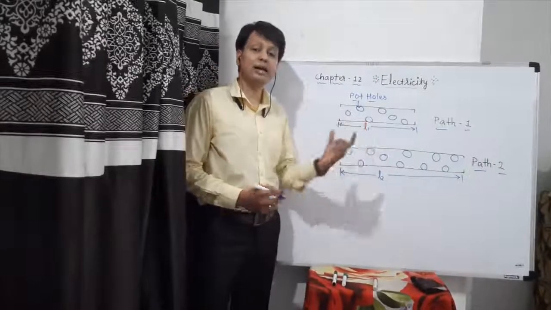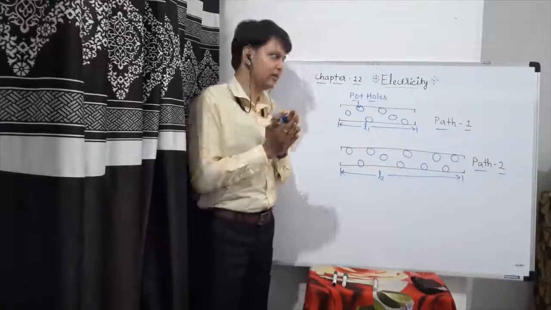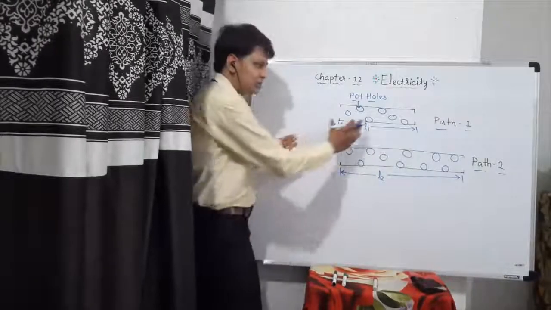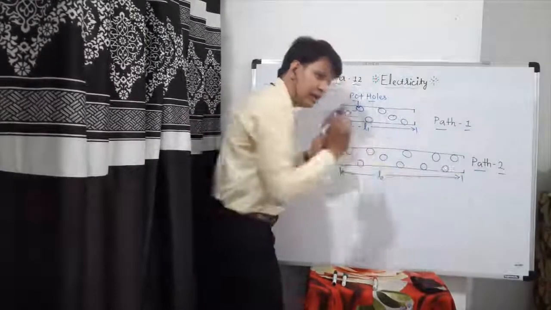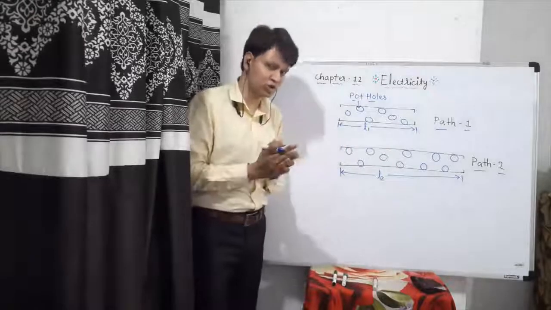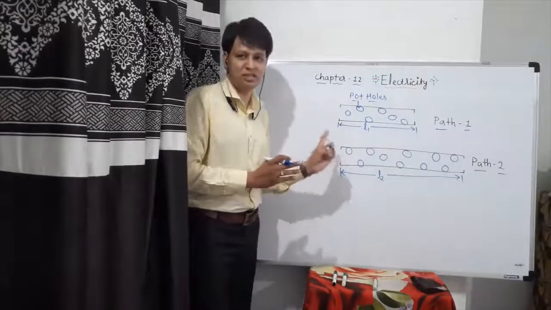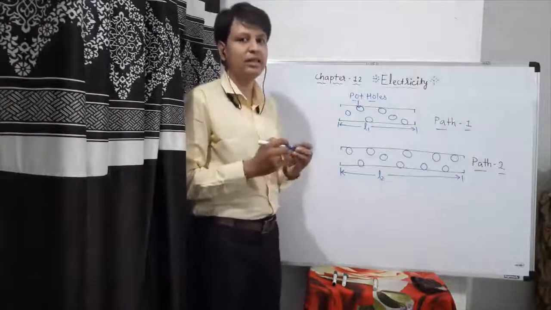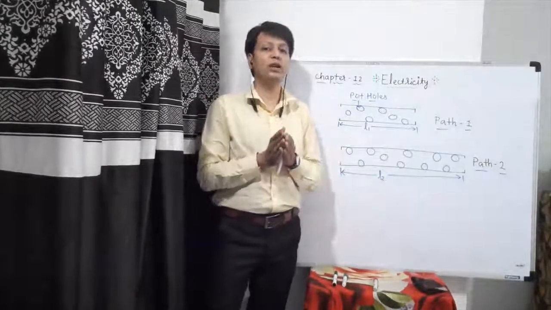Both paths have potholes which will offer resistance. If L1 is the path, it will offer some resistance, but if the length of the path with potholes is increased, then you will be offered more resistance. So length matters: if length is more, the resistance provided will be more.